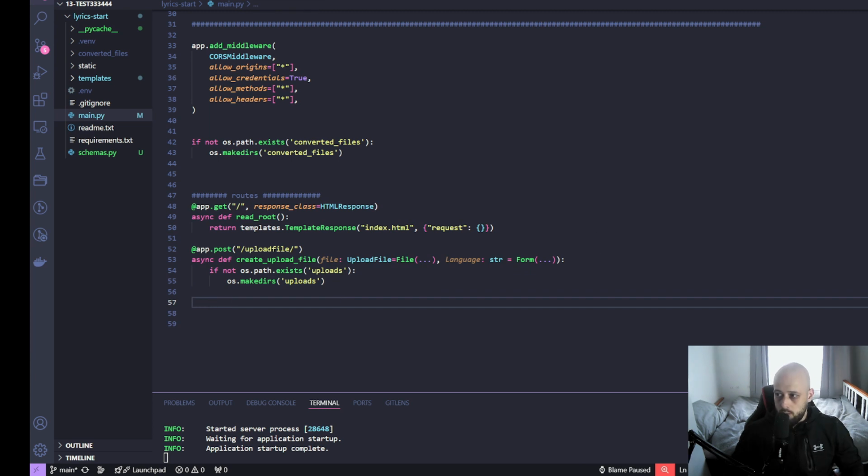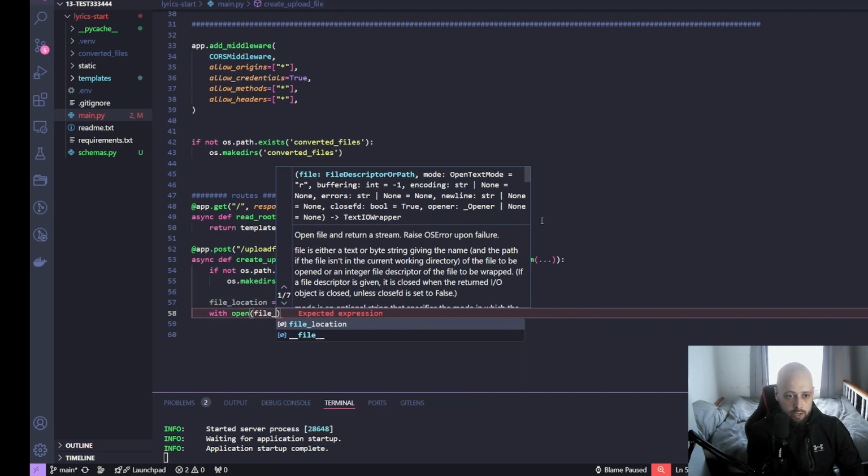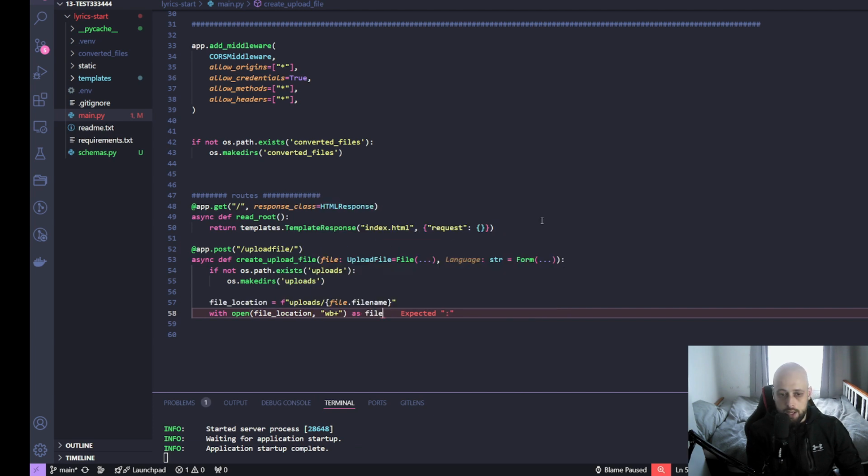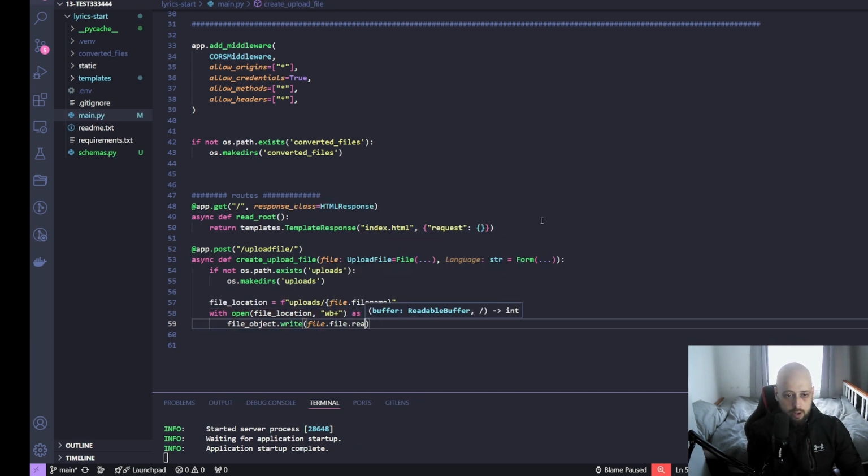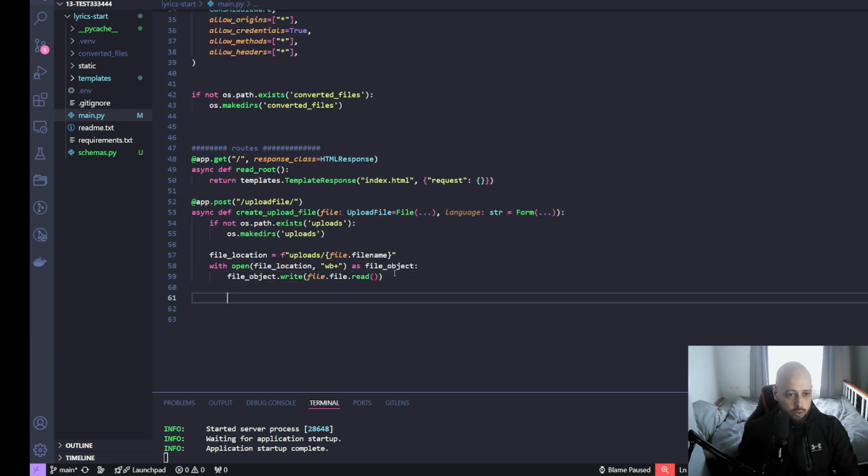So next we want to store the file location, so the actual path. As you can see in our file location variable here, we are storing this as an f string, and we'll say with open and then give it the file location as file object, and we want to write file read like so. So now we're going to be doing our audio processing.